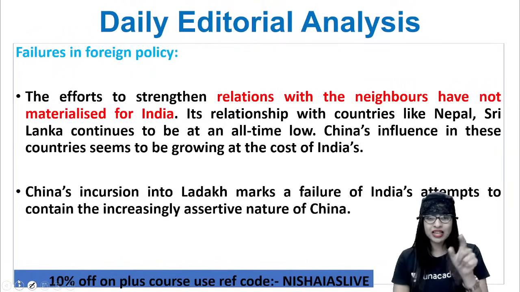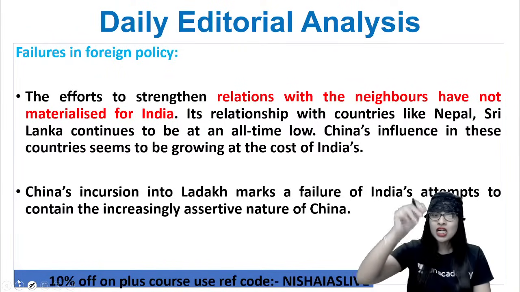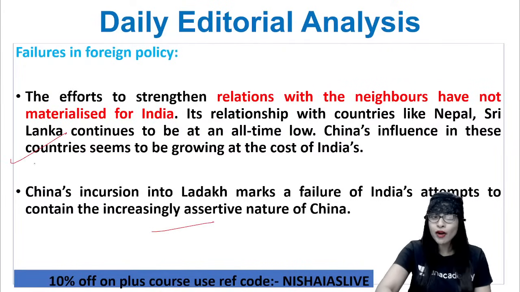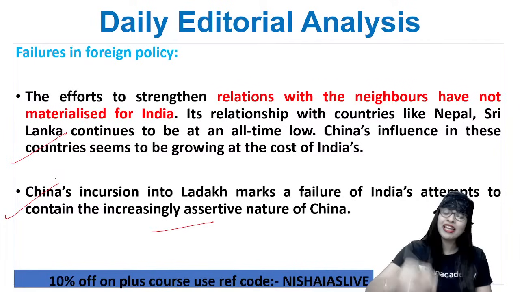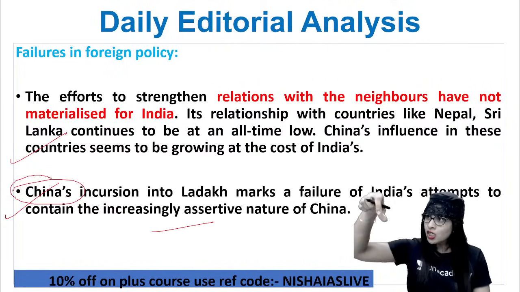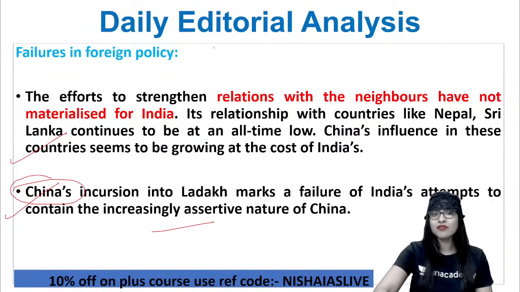And again, China's incursion into Ladakh is also a failure for our country, India's attempt to contain what? The increasingly assertive nature of China. Don't you think so? These are valid points, evidence to show that we are failing in foreign policy. So what is the point to be understood? The culprit is China. So now you got to make sure that you're forming a team and moving against it. That is why we had the Quad.